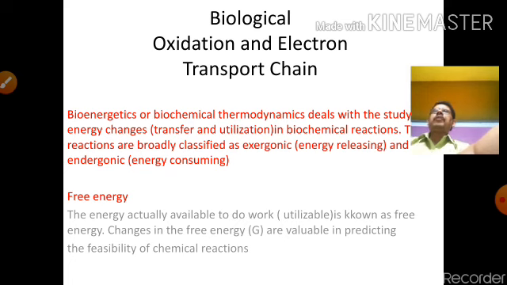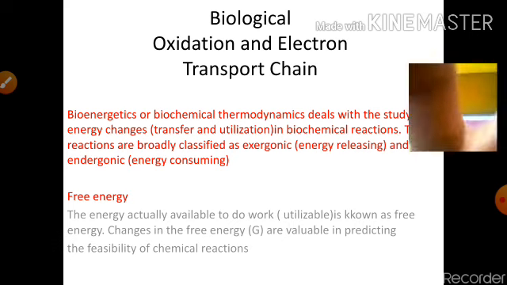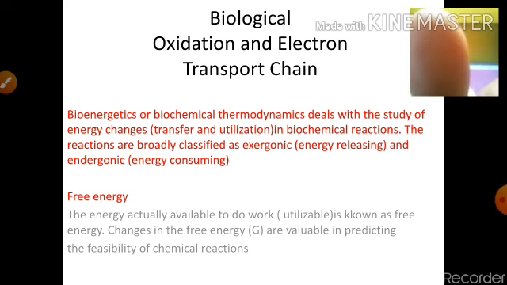What is bioenergetics, which was discussed in the earlier class also? Bioenergetics or biochemical thermodynamics deals with the study of energy changes, transfer or utilization in biochemical reactions. The reactions are broadly classified into exergonic or exothermic reactions, and endergonic or endothermic reactions. That means energy will be produced or energy will be consumed.